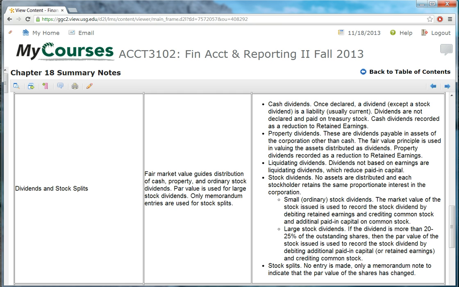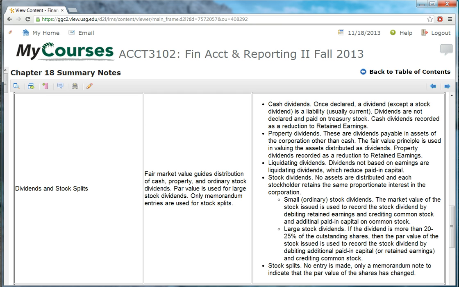Now, let's talk about how dividends can be distributed and the various kinds of dividends that are typically seen in business today. The most common dividends that are distributed are just simple, straightforward cash dividends. Shareholders, by and large, do not have a right to dividends, particularly the common stockholders, but once the dividend is declared by the board of directors, then a liability is created. And normally the dividend declaration is going to create a current liability.